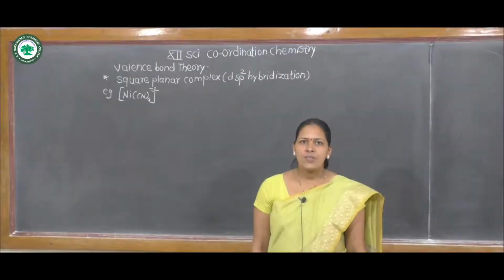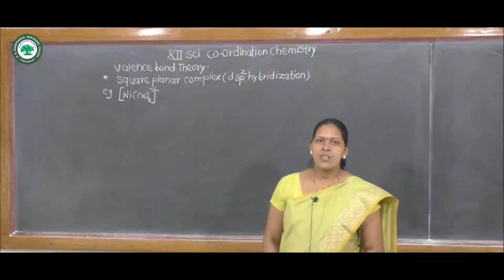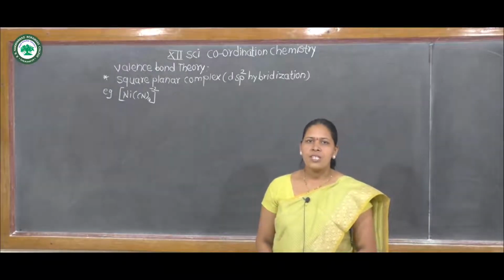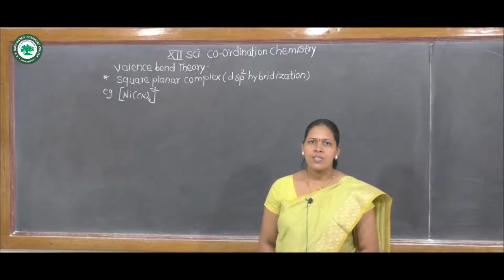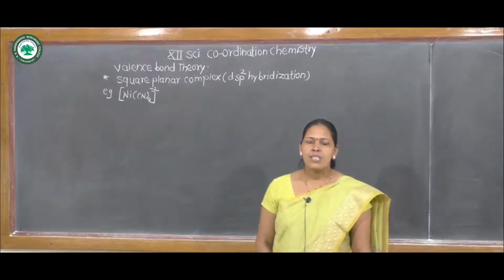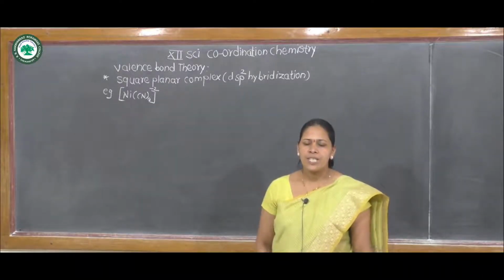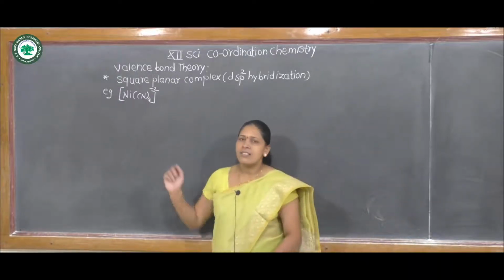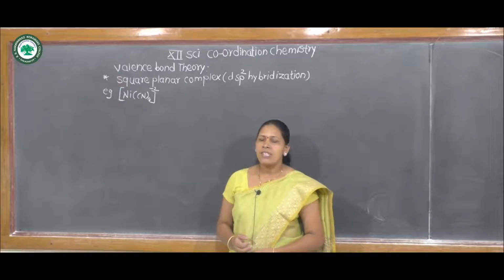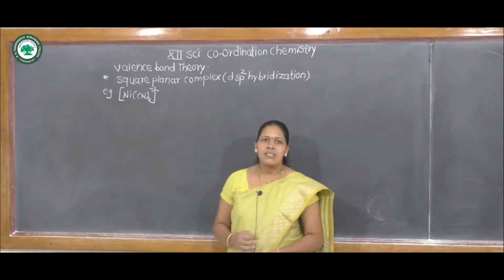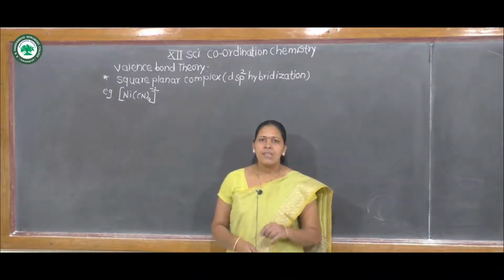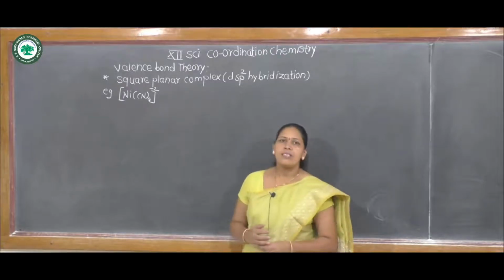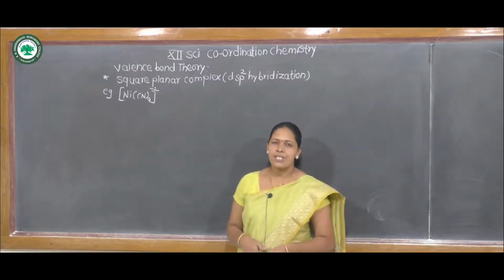Good afternoon, students. In the last lecture we already studied valence bond theory and some examples of it. The next example of valence bond theory is square planar complexes, which have dsp2 hybridization. For example, the tetracyanonickelate(II) ion is a square planar complex having dsp2 hybridization.